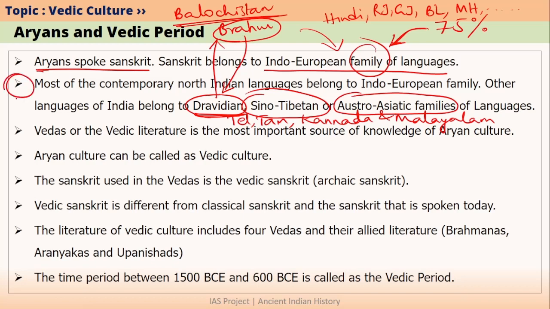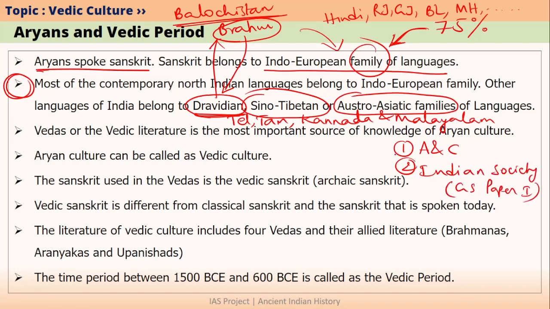I am telling you about this because you need to know this mainly from two subjects' point of view in the exam. The first one is art and culture and the second one is Indian society, which is basically a part of GS paper 1. From art and culture point of view, you need to focus on what is required for prelims. From Indian society point of view, you need to know from mains point of view what are the different languages that are spoken in India and where are they spoken. And you have to give special focus to tribal people and their languages.